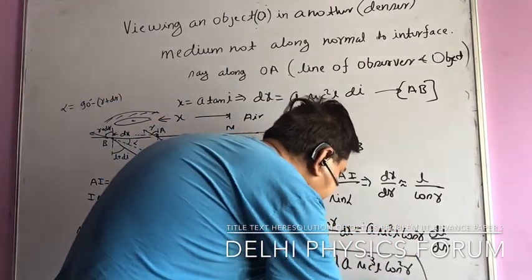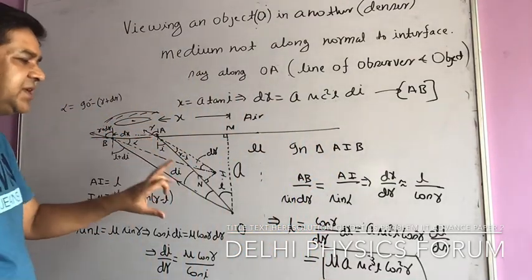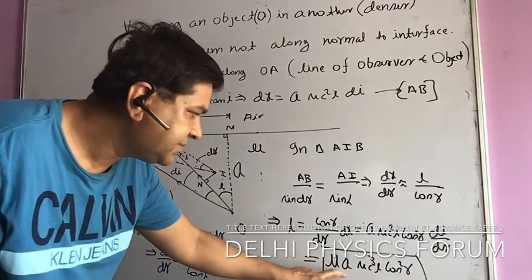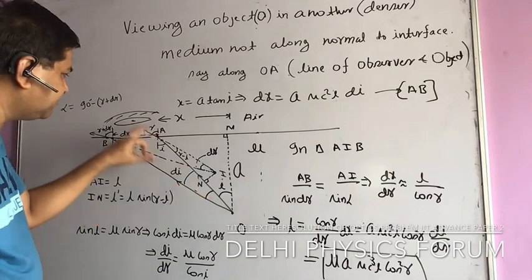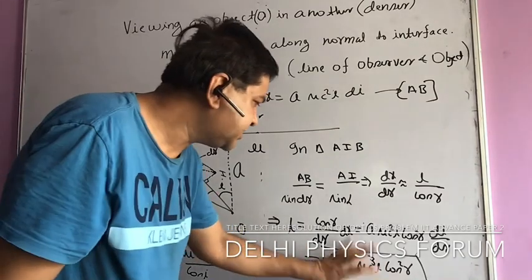Now interesting, if our a is this and i is this, then at what distance will the image appear? It will appear at this distance. What is a? A is the normal distance, and i is the angle with the normal of the line of object and observer. And cos square r. So this distance is there.